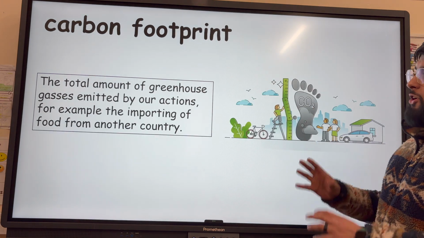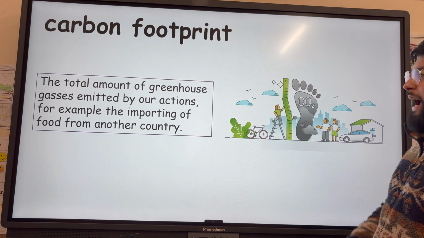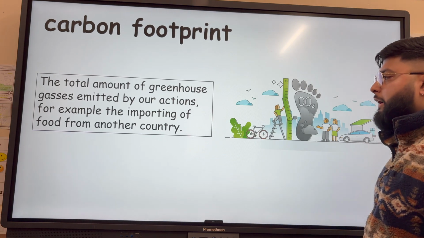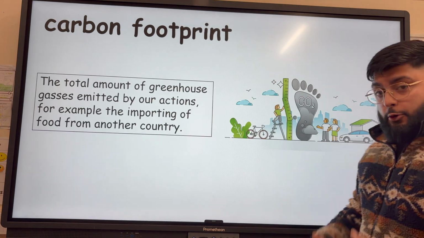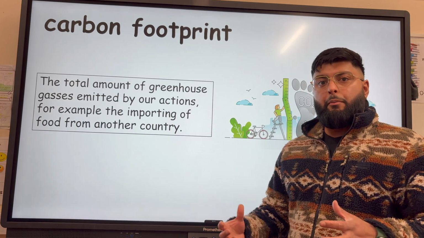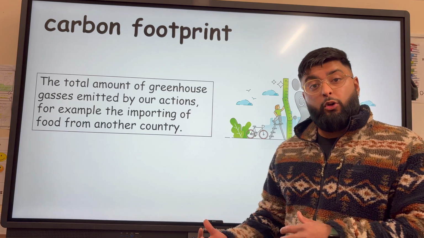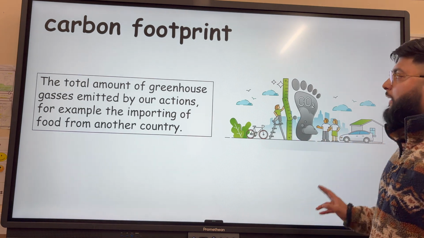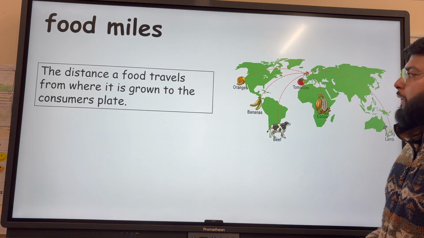Carbon footprint, so the total amount of greenhouse gases emitted by our actions. This can either be for an individual or a company, for example, Nike. For example, importing food from another country is going to incur or lead to lots of carbon being emitted in transport, but also the production of that food. So food has a carbon footprint, and that will add to an individual person's carbon footprint.